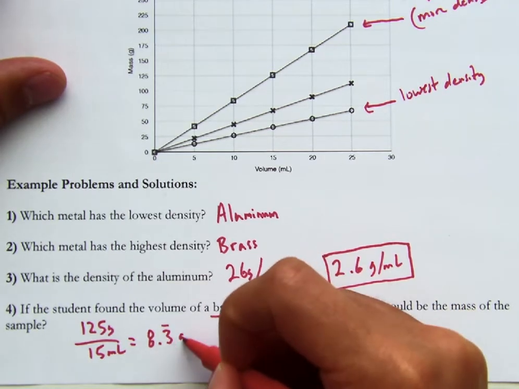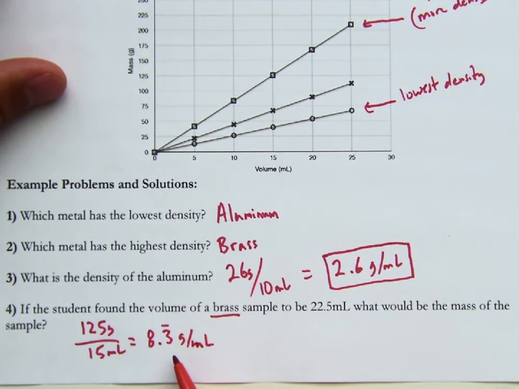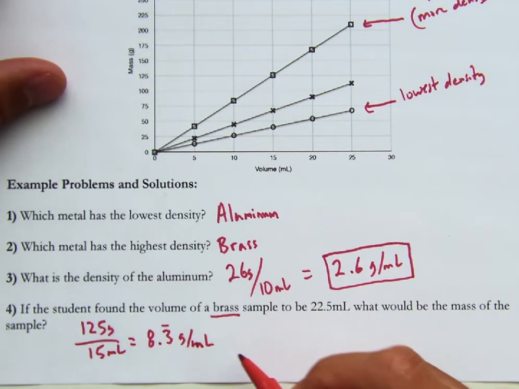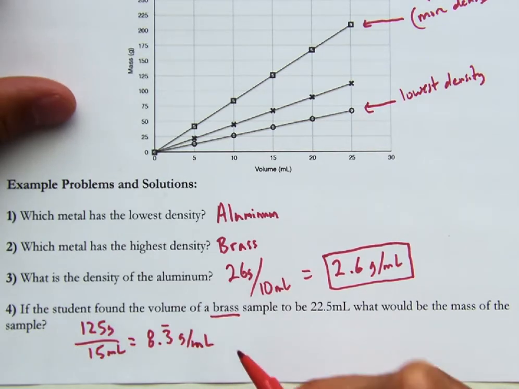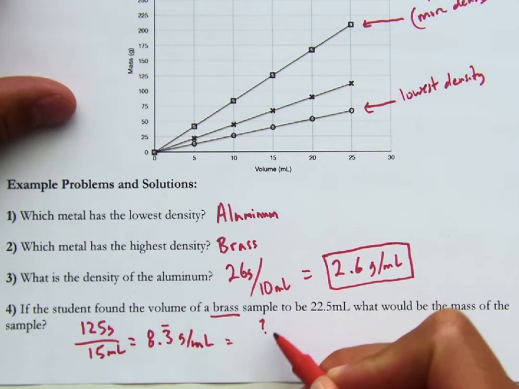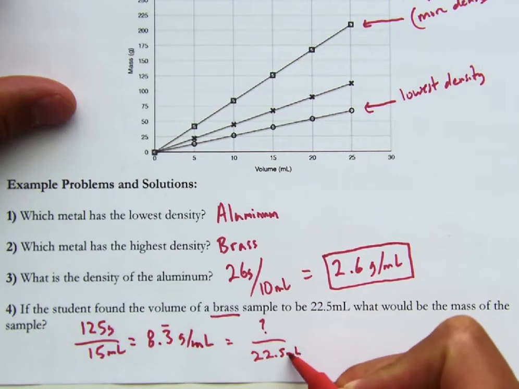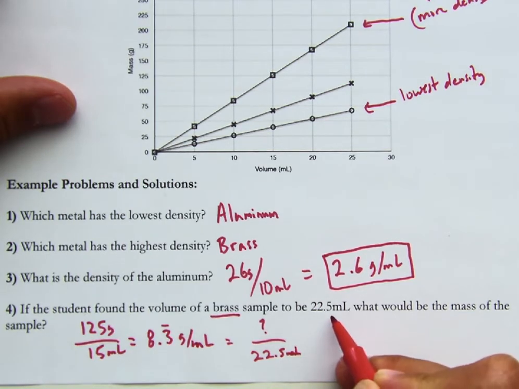Okay, and this is grams per milliliter. So that's our density. If we know density equals mass over volume, we could use this equals some mass over 22.5 milliliters, which is our volume.